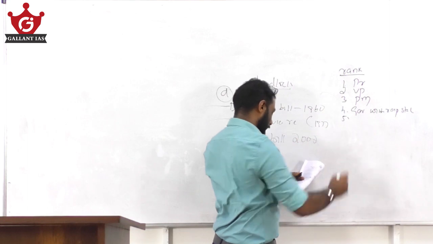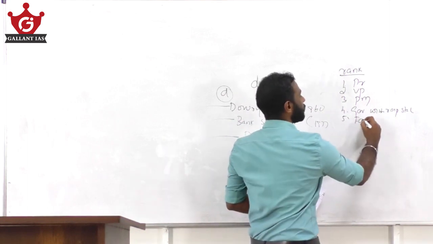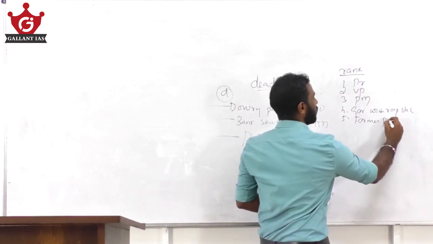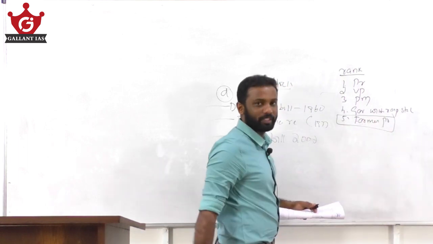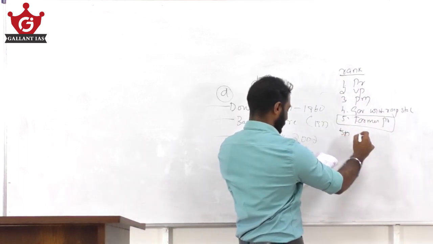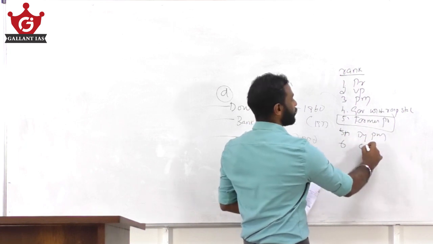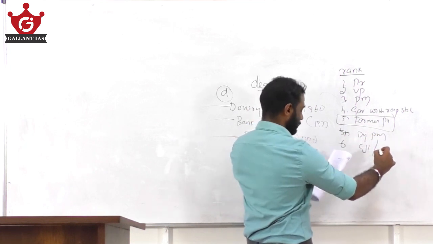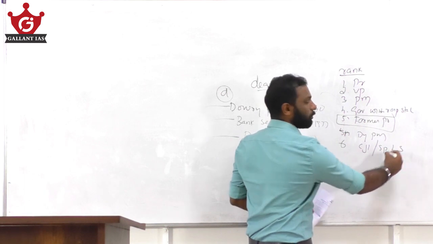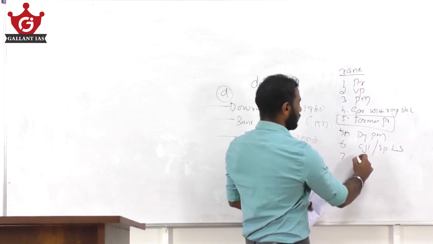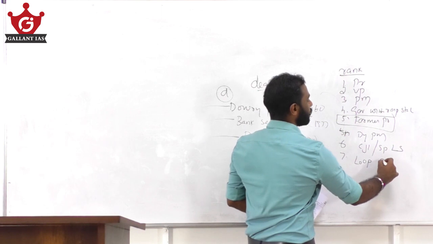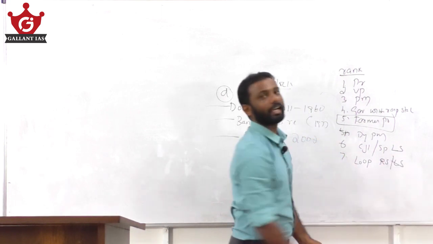Then 5 goes to the former Presidents. Then 5A, that is Deputy PM. Then 6 goes to CJI and Speaker of Lok Sabha. 7 goes to Leader of Opposition of Lok Sabha as well as Rajya Sabha.